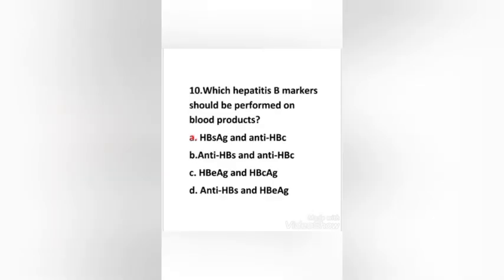Next question. Which hepatitis B markers should be performed on blood products? HBsAg and anti-HBc, anti-HBs and anti-HBc, HBe antigen and HBc antigen, anti-HBs and HBe antigen. Right answer is option A, HBsAg and anti-HBc. Blood products are tested for HBsAg, an early indicator of infection, and anti-HBc, a marker that may persist for life. Following recovery from HBV infection, some patients demonstrate negative serology for HBsAg and anti-HBs but are positive for anti-HBc. So the right answer is option A, HBsAg and anti-HBc.